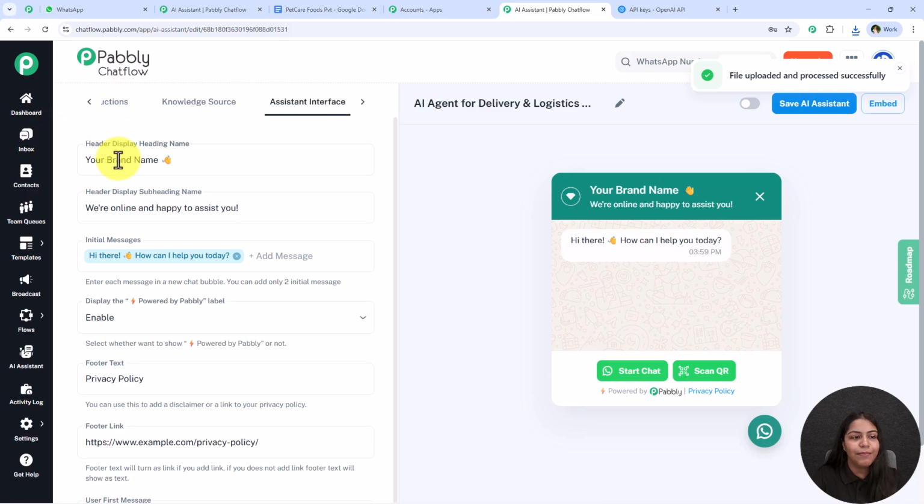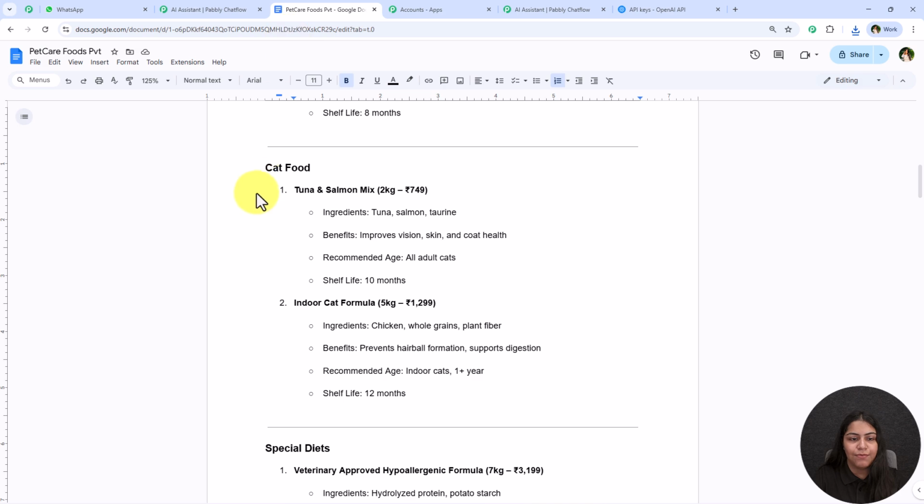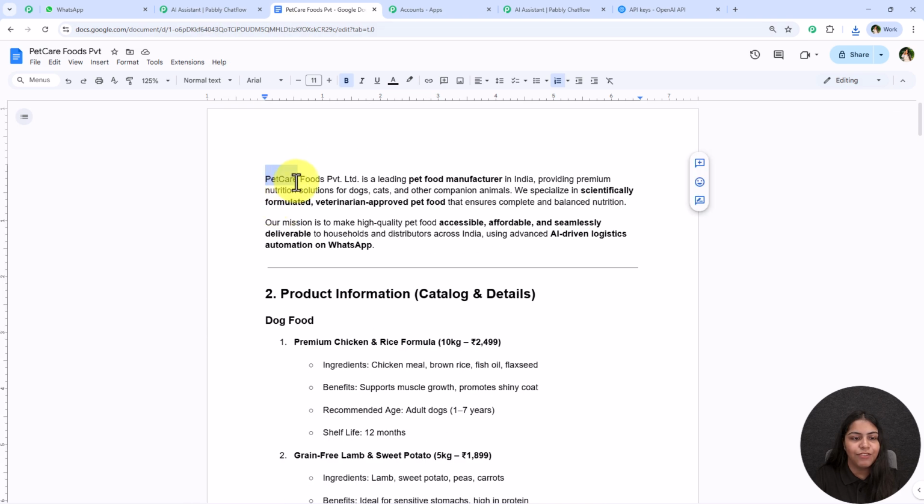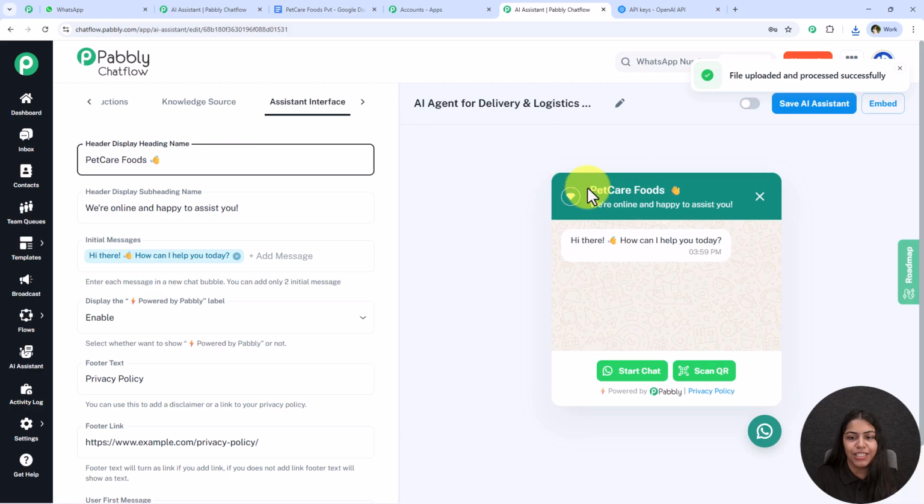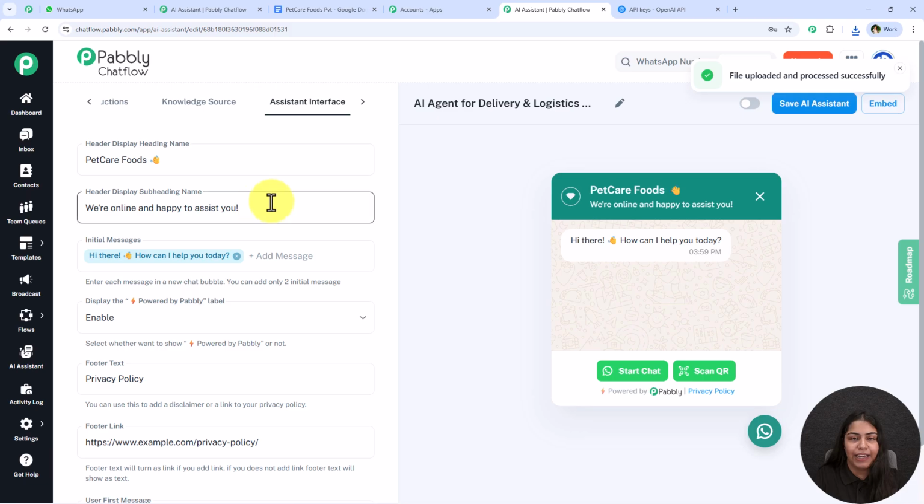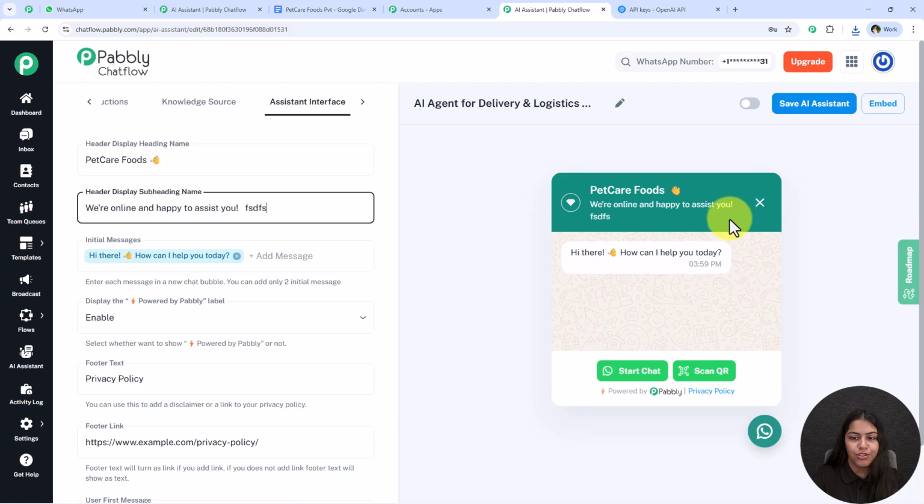It is asking me for the display heading name. So over here it is asking me to enter the brand name. Alright, so I'm going to enter the brand name, which is Pet Care Foods. As you can see, it is going to add right over here too. Now it is saying enter the subheading. So if you wish, you can definitely enter the subheading or edit this subheading. I'm going to keep it as same only and move on further. Whatever you edit right over here will appear right over here too. You have to keep that in mind. Alright, let's move on further.